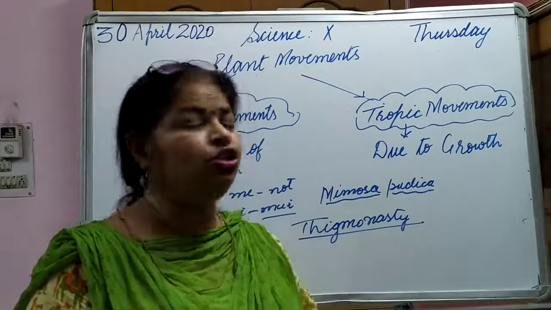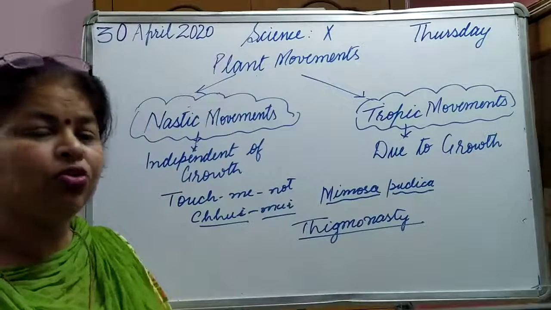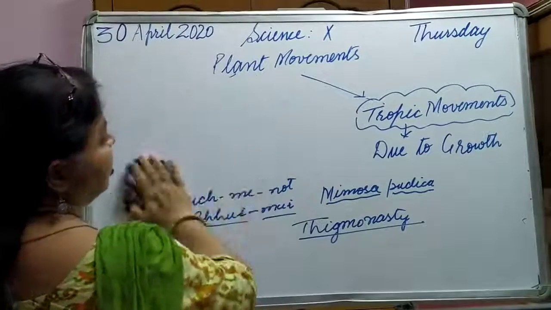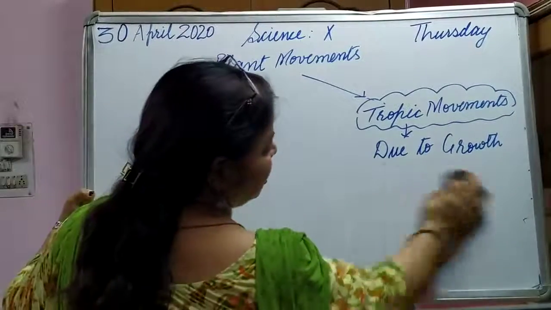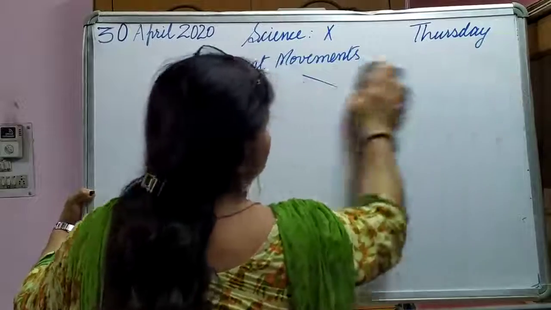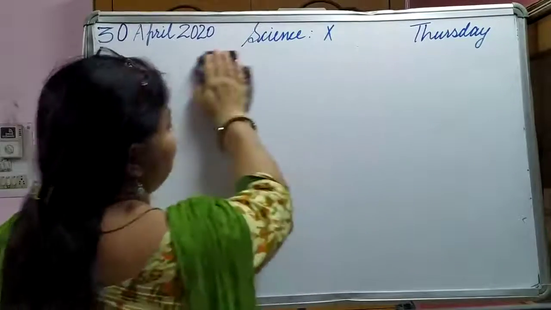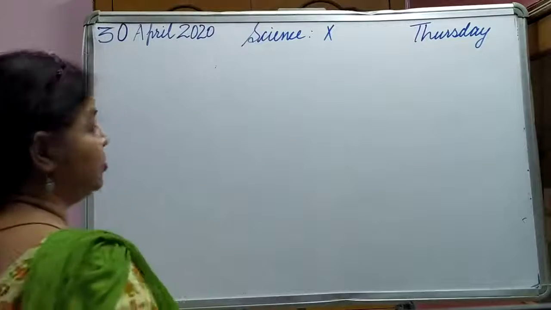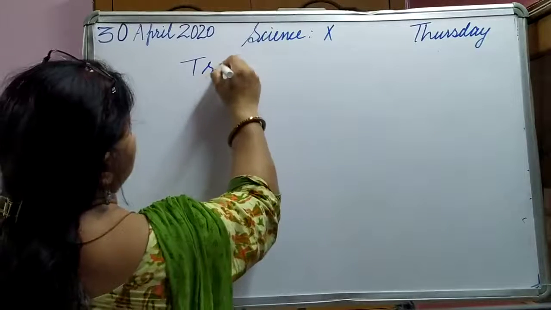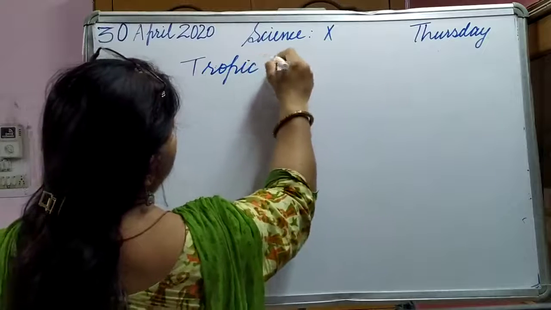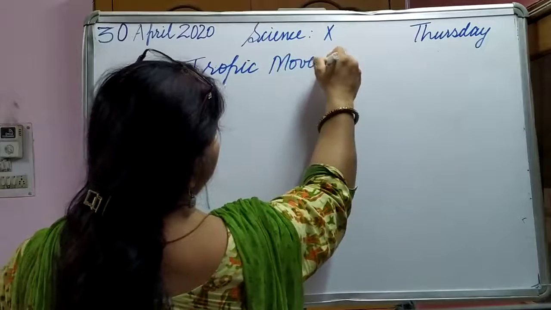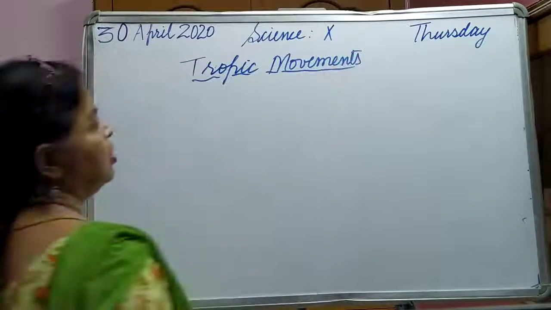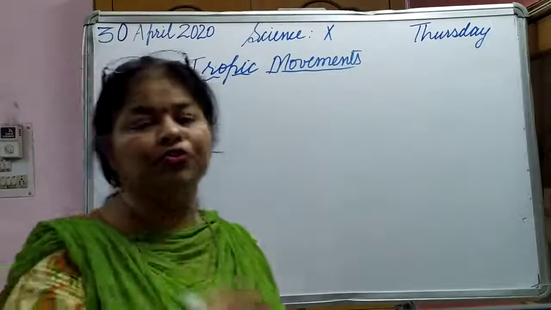Now let us come to the tropic movements. This we are going to discuss in detail. See, tropic movements take place due to some external stimuli, and they are the movements which support growth of the plant.